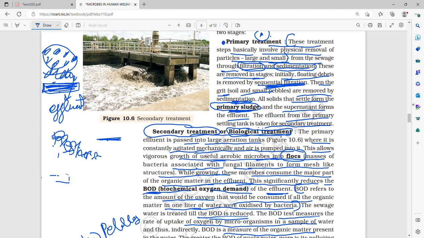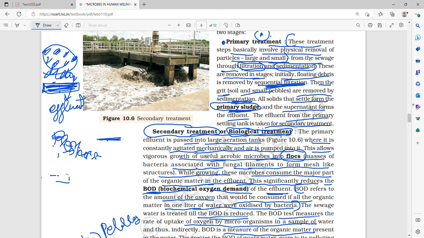Firstly comes the primary treatment, which involves filtration and sedimentation. By sequential filtration, all the floating debris is removed. Then by sedimentation, the grit is removed. What is grit? It consists of small pebbles and soil. This is called the primary sludge, and it settles down. The supernatant, above the primary sludge, whatever has not settled down, is called effluent.